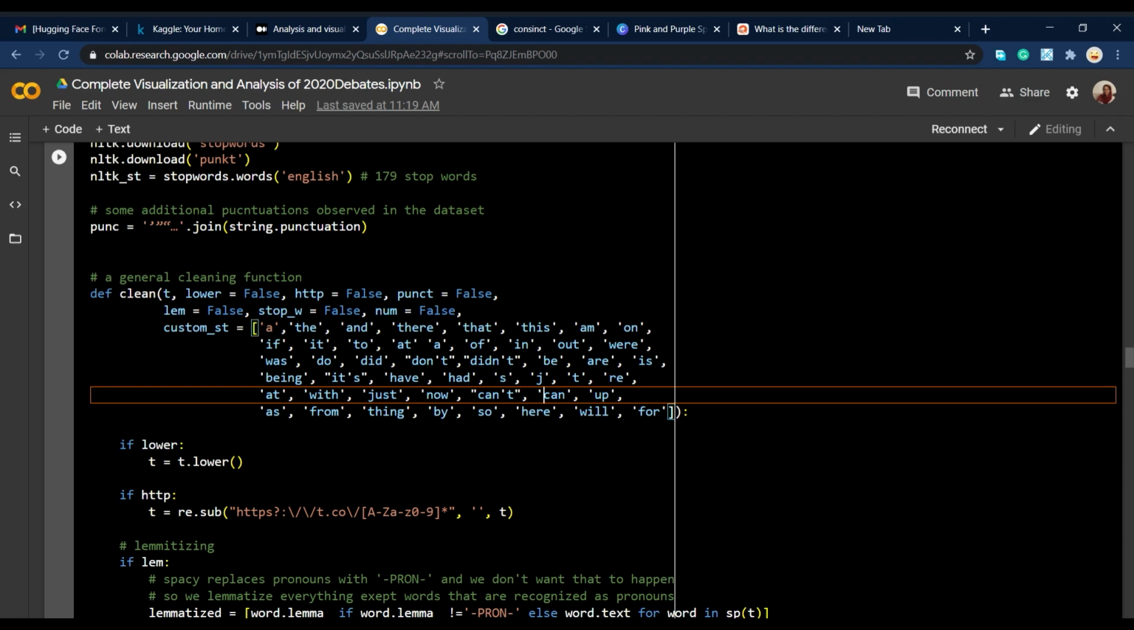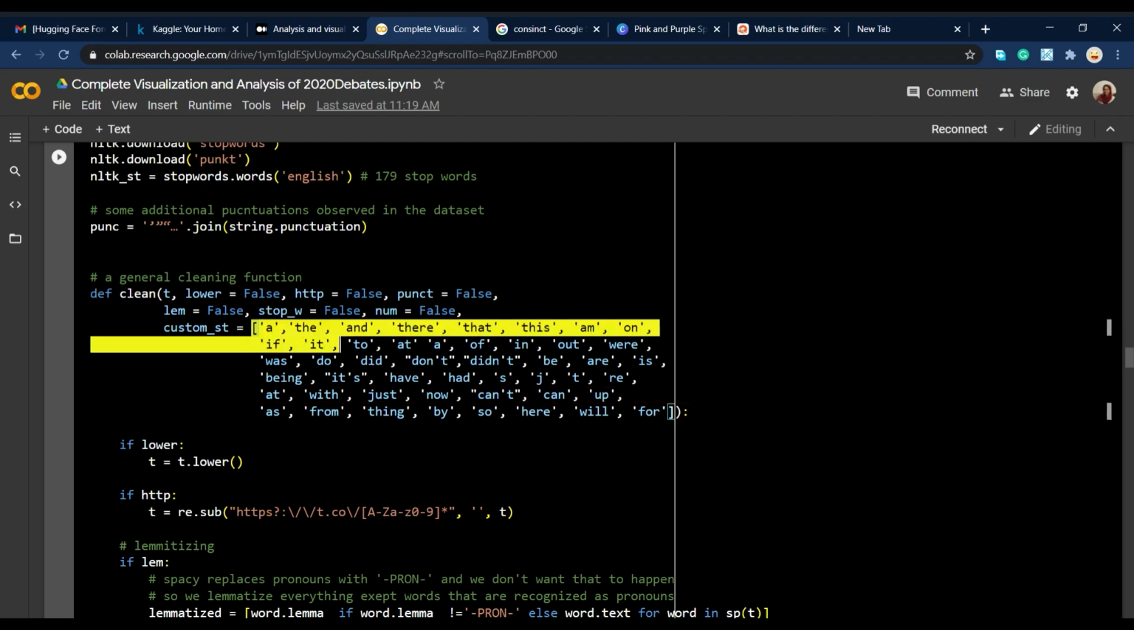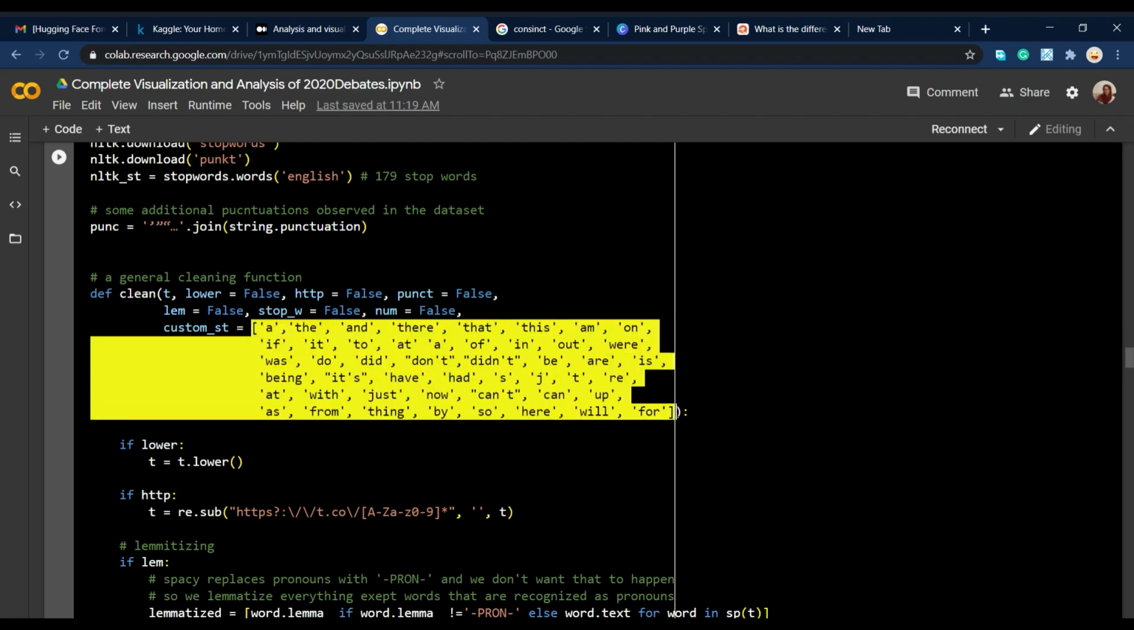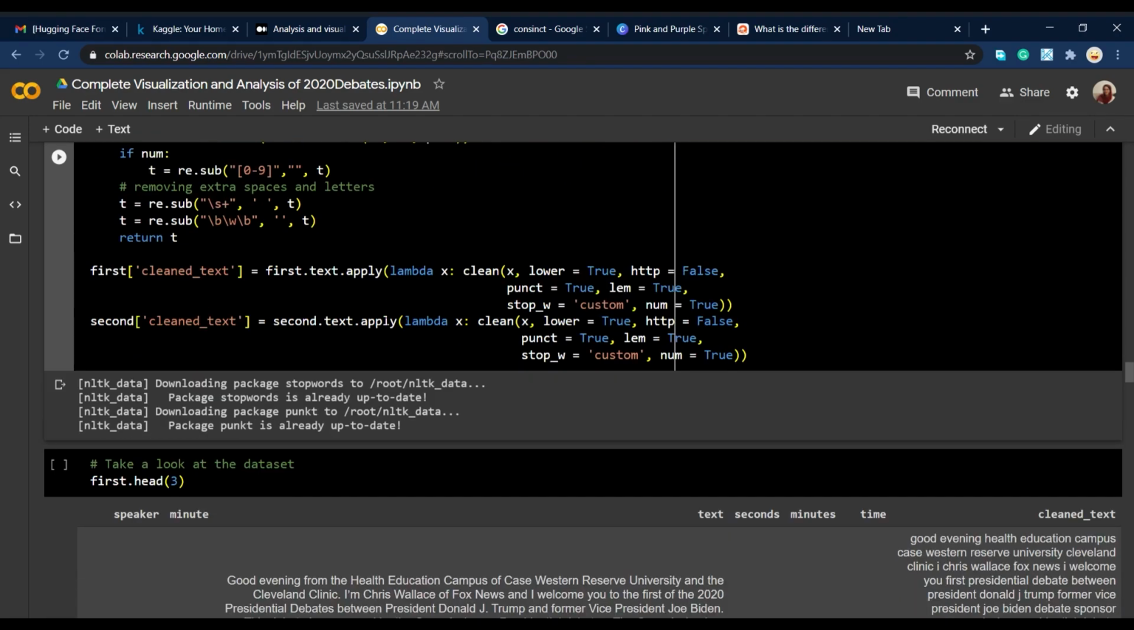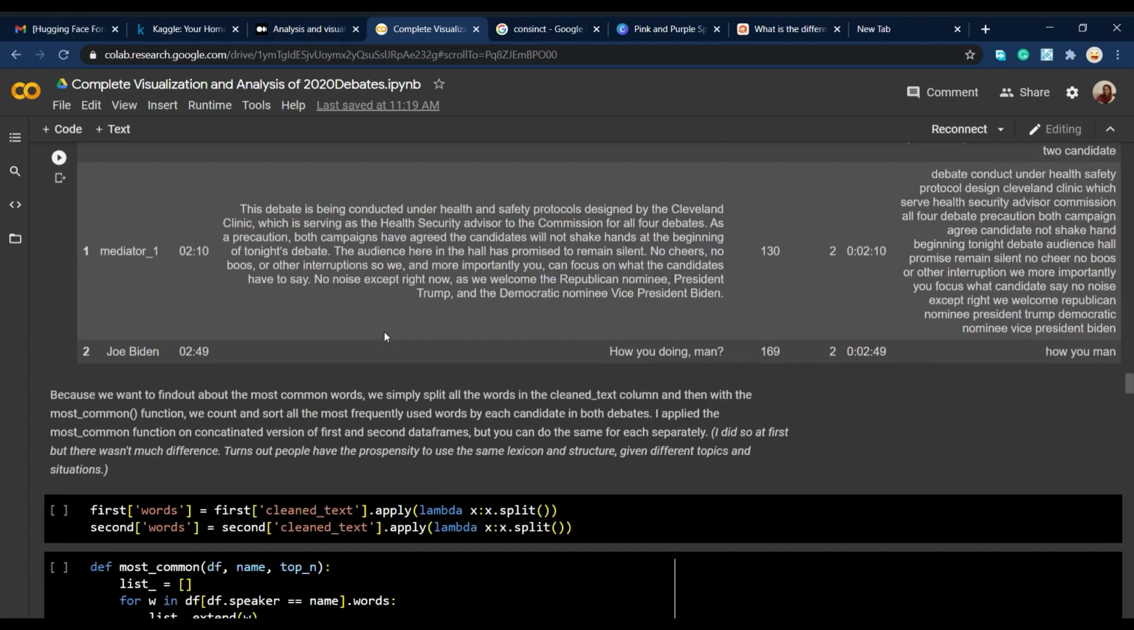One person may use I or he or she or whatever more, and this can show a part of their personality. So what I did was make a custom list of all the stop words that I didn't want to see in my list, and then removed the punctuation and came up with the most common words used by each candidate.